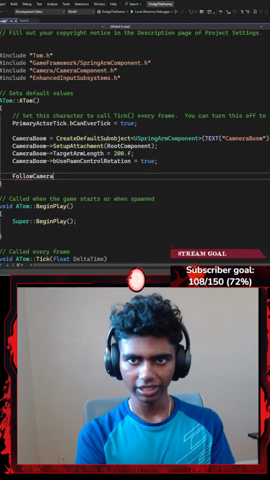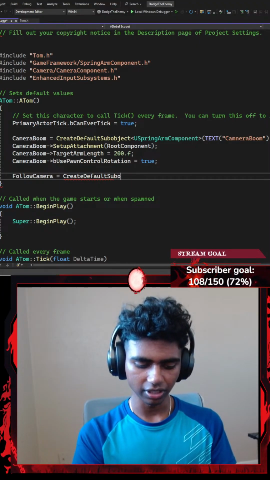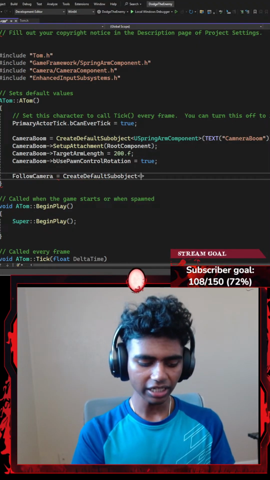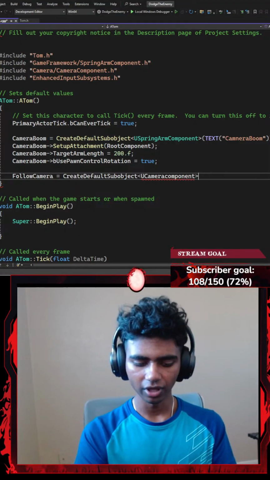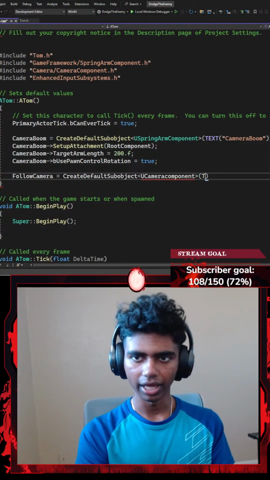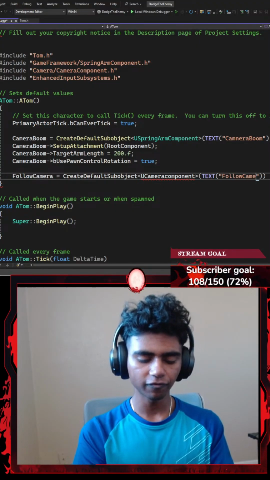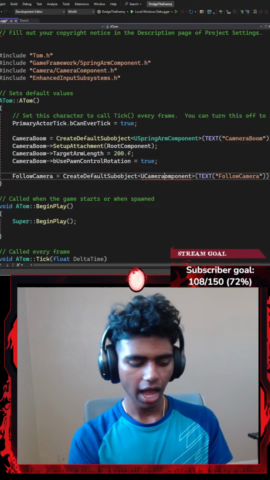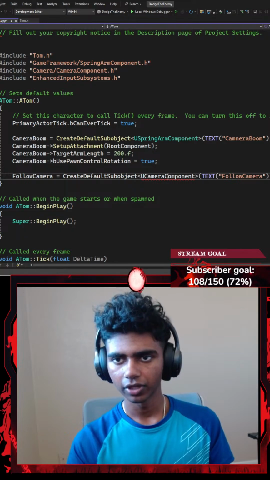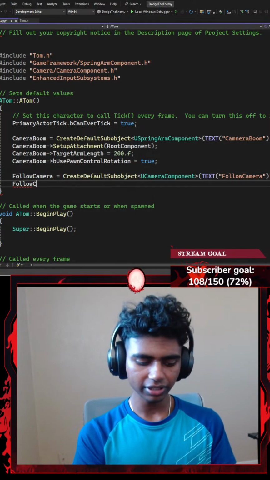Okay, and then once I'm done with this, I'm quickly gonna move on to my follow camera. So I'm gonna go with follow camera, that is going to be equal to a create default sub object with a pair of angle brackets that requires my U camera component inside the angle brackets. Then I'm gonna add a text. What do I want to call my follow camera in my Unreal Engine's details panel? I want to call it follow camera. There. Once I'm done with that as well, I'm gonna go with something like follow camera.